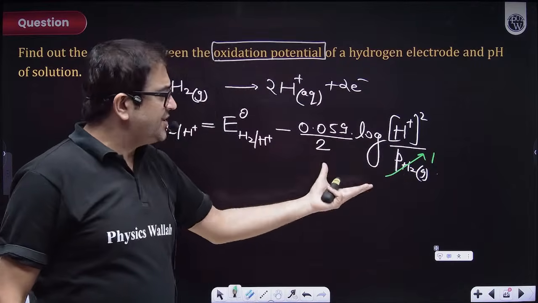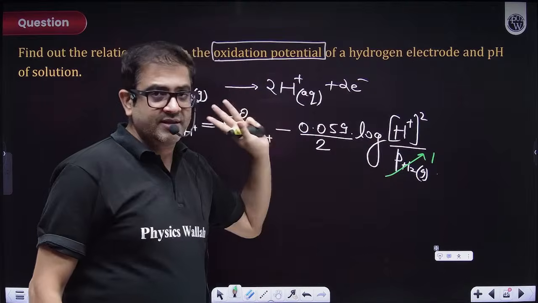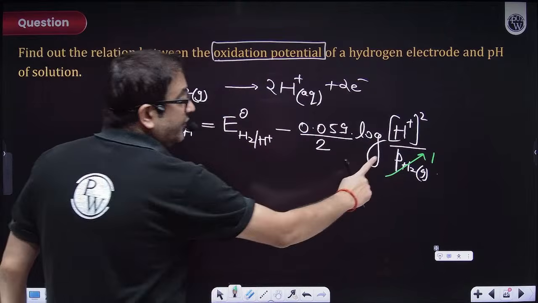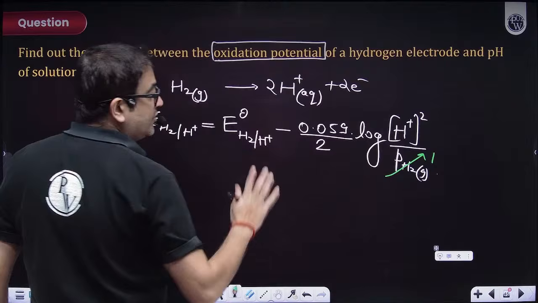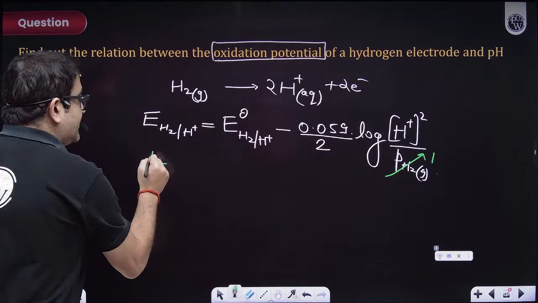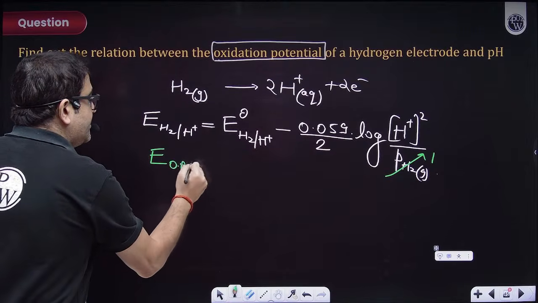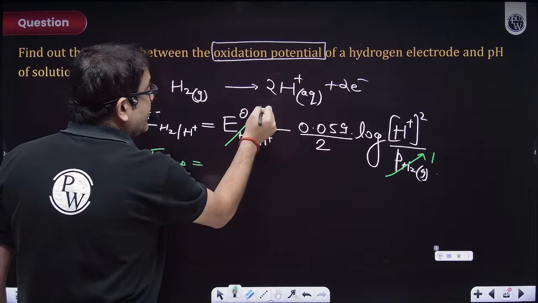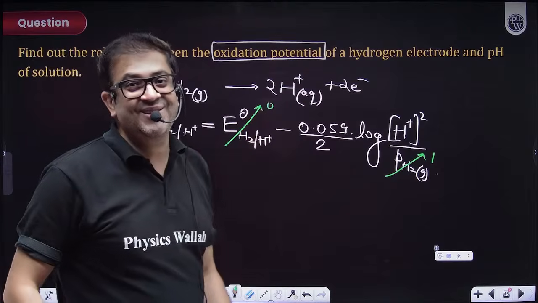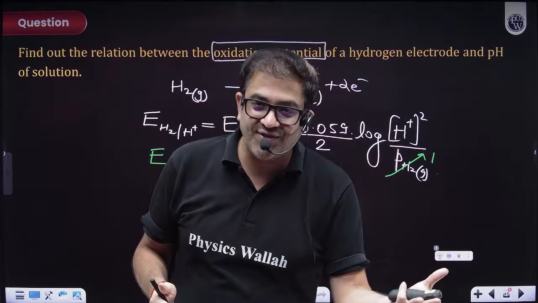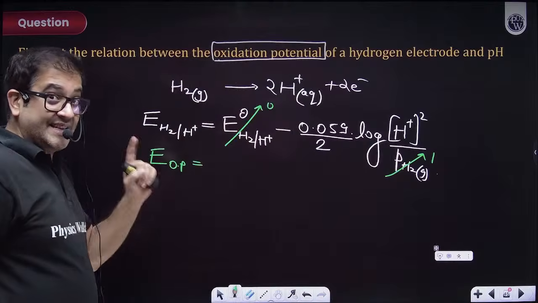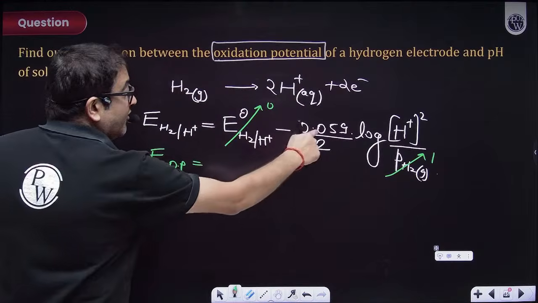Because it is not mentioned, I'm taking that as 1 bar, so this is removed. Now definitely if this is removed, then this 2 and this 2 will get cancelled. So let's say this is my oxidation potential. Obviously the standard value is 0, sir, because the reduction potential is 0. Then the oxidation potential is minus of 0, so that will also be 0. Standard value is 0. But what about the next term, sir?